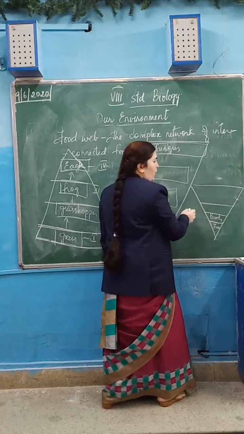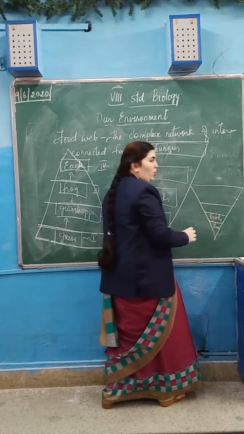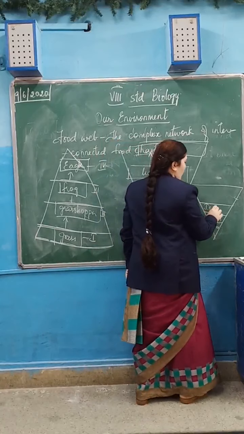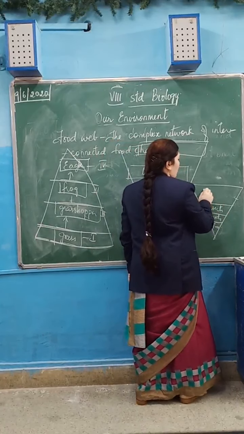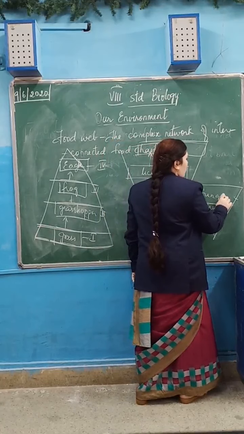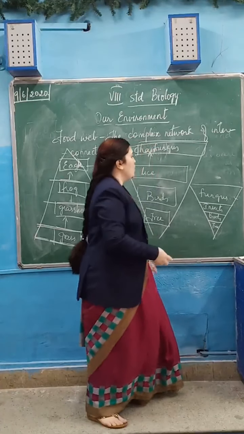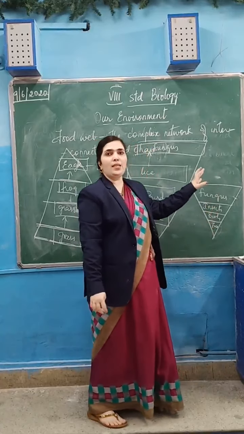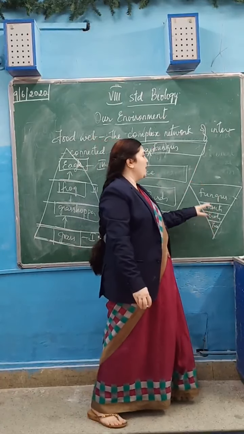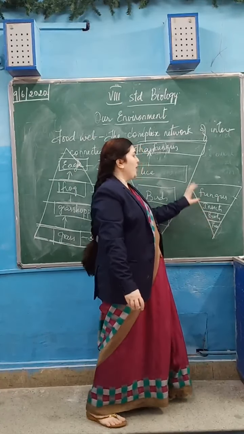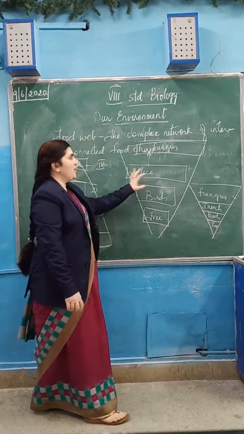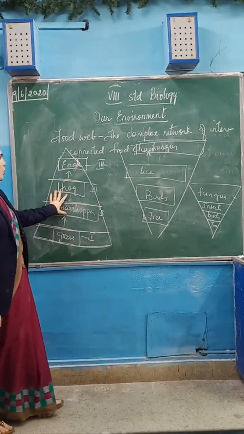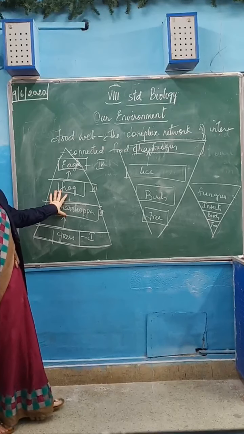On the bird's body many insects will be there. You cannot count the number of insects on the birds. On these insects or bugs, fungus will be there, which is microscopic, you cannot see. So the number is increasing there. When the number increases, the pyramid becomes inverted. This is the inverted pyramid of number. If the number is decreasing, you will have an upright pyramid of number.